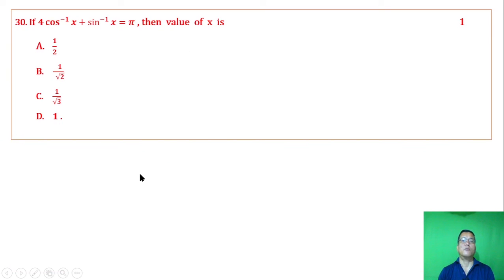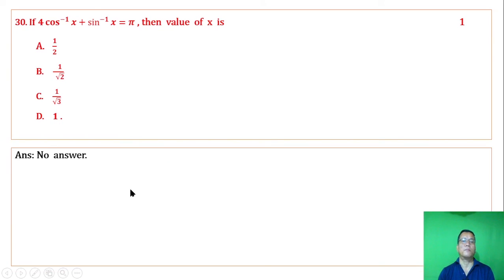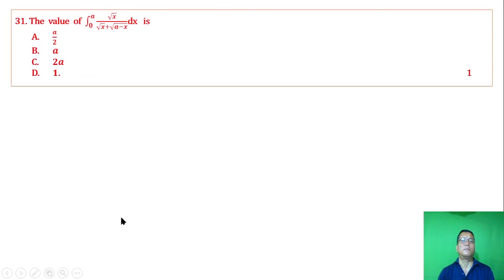If this formula is used, the question is defective. The value of this definite integral is